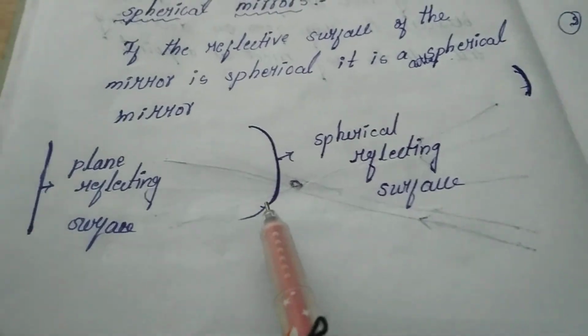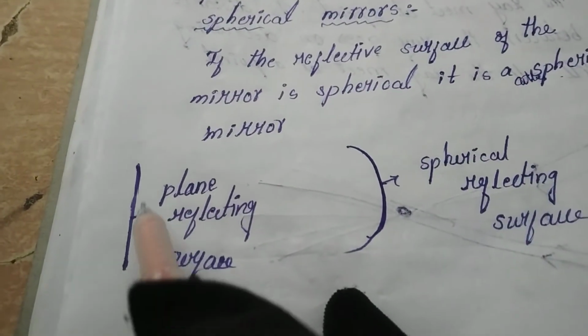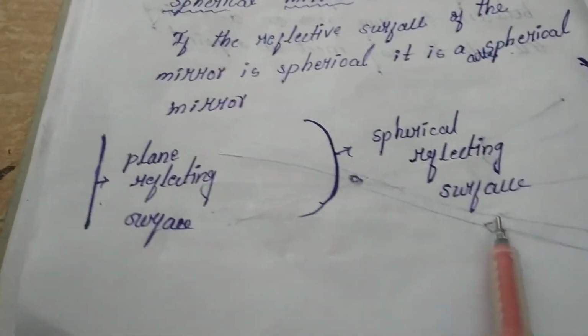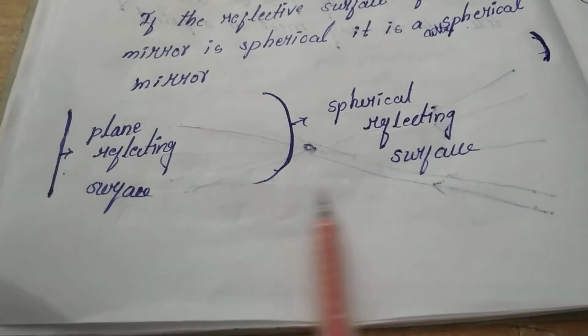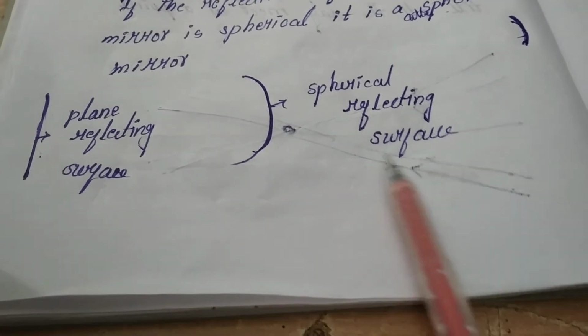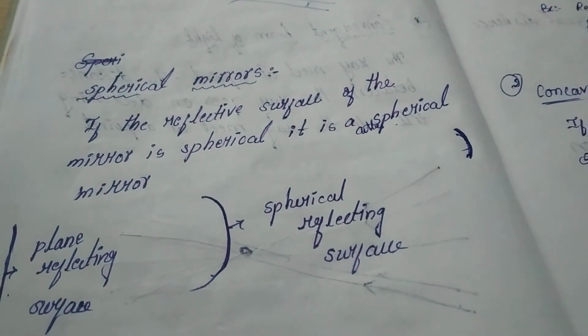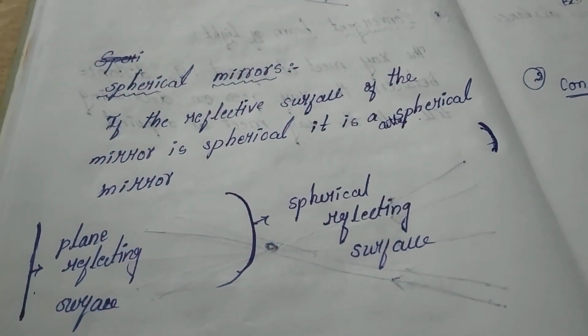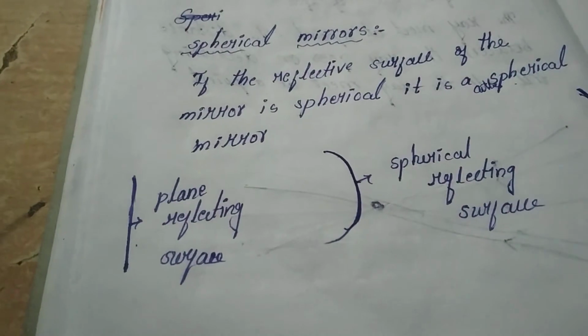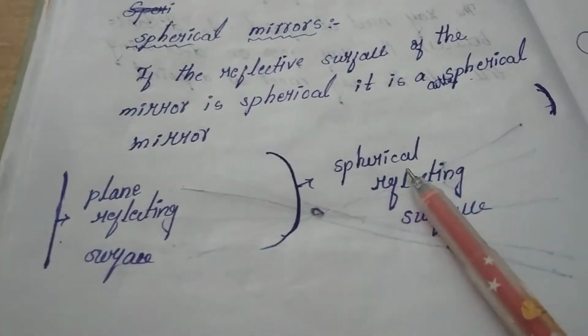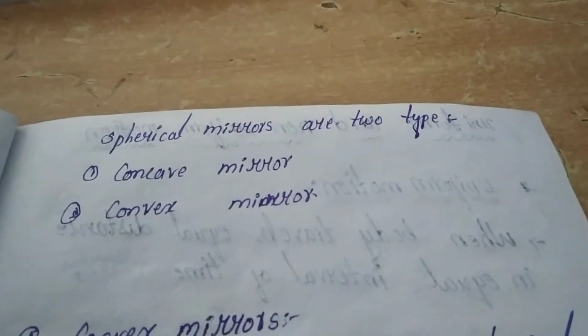See here, a straight line is there. A straight line means a plane. Our paper also is a plane reflecting surface, whereas look at this pen, it is curved. If we send light in, it is the reflecting surface. What is the reflecting surface? If the reflecting surface of the mirror is spherical, it is a spherical mirror. Look at the plane reflecting surface and the spherical reflecting surface.